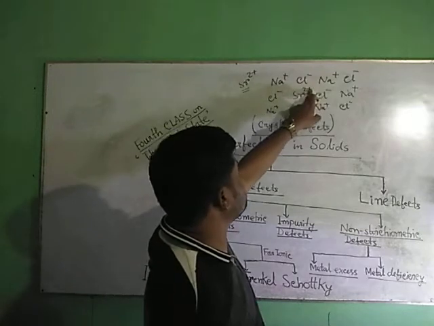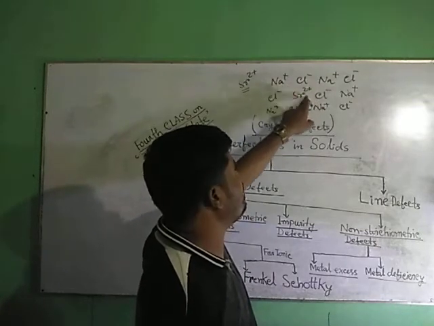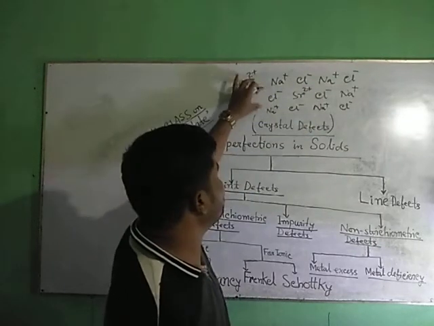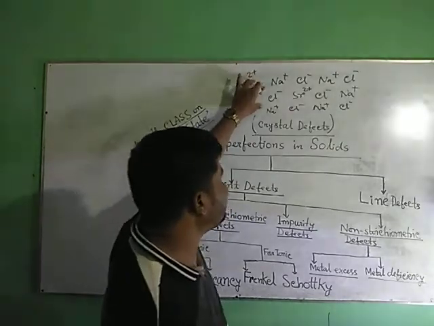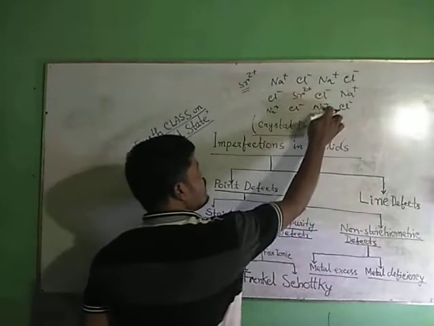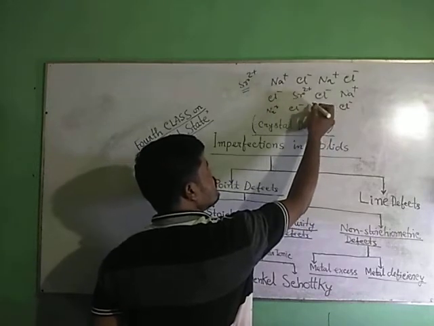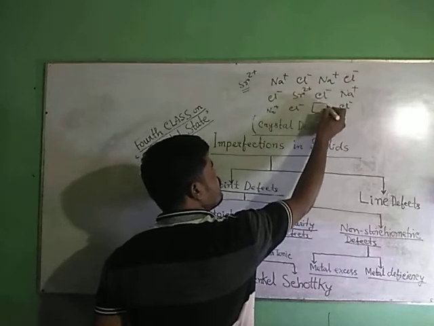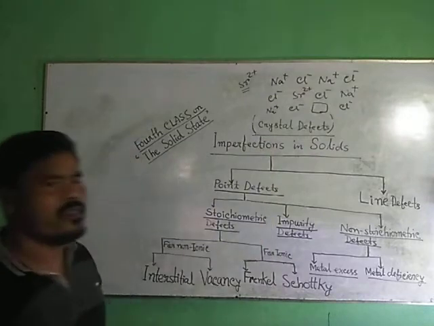Displacing one positive charge of Na+. Here is Na+, but here two positive charges appear, Sr2+. So electrical neutrality will not be there. So for electrical neutrality, automatically one other Na+ ion must disappear. Okay, so this place will remain vacant. This is called impurity defect.